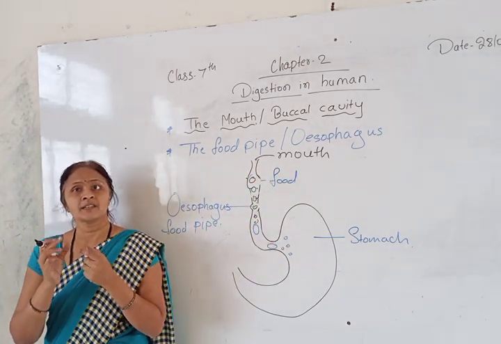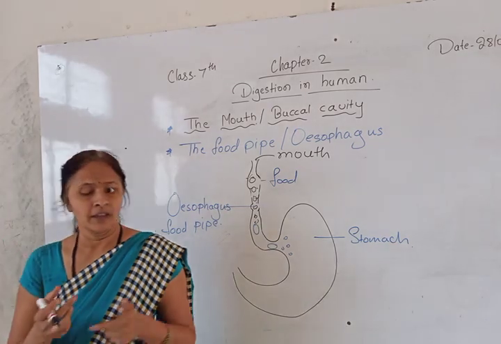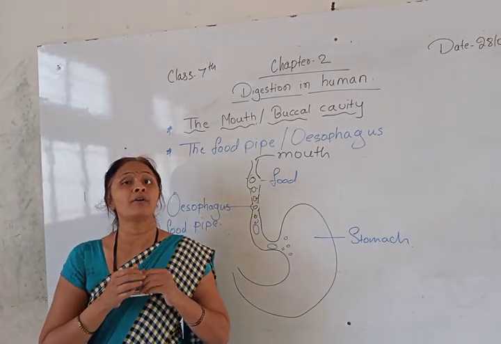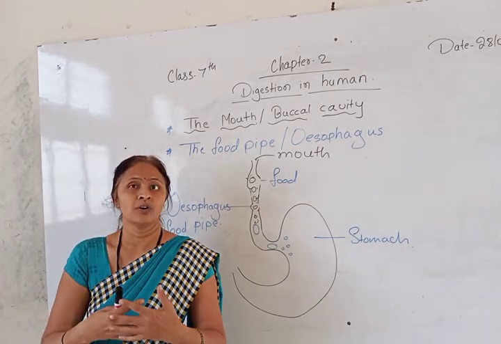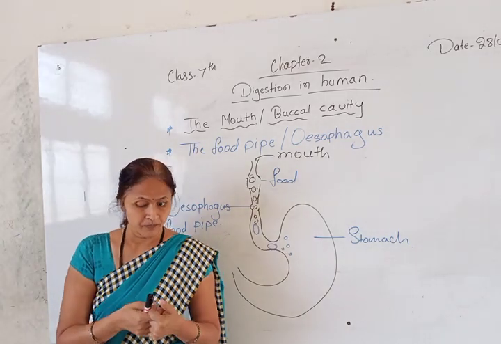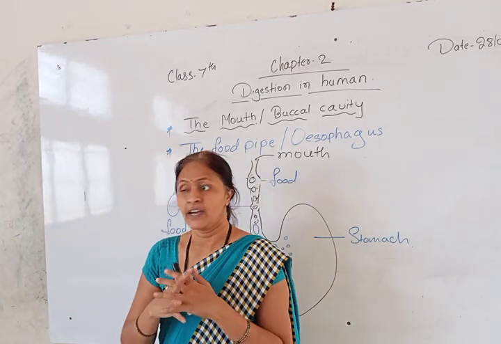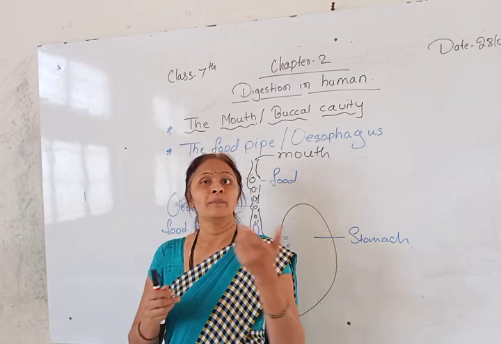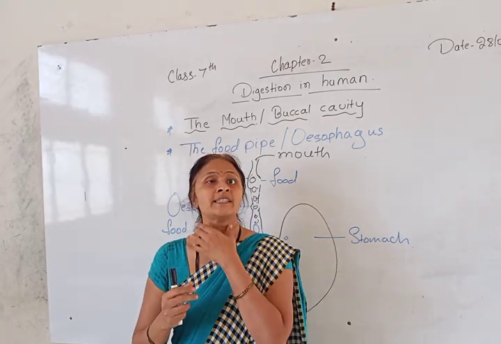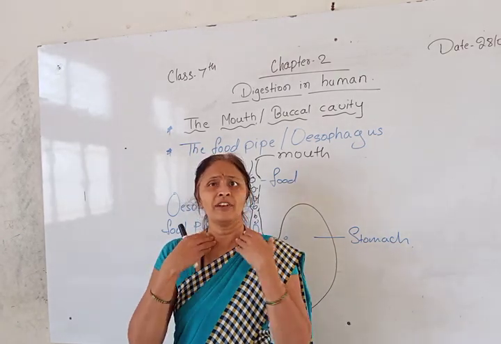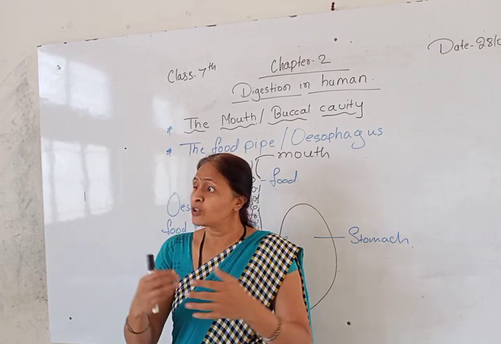If that piece's size is too big, it will create a big problem for the food pipe to swallow. That's why if the food is too dry or too big, you will feel it very difficult to swallow that food.